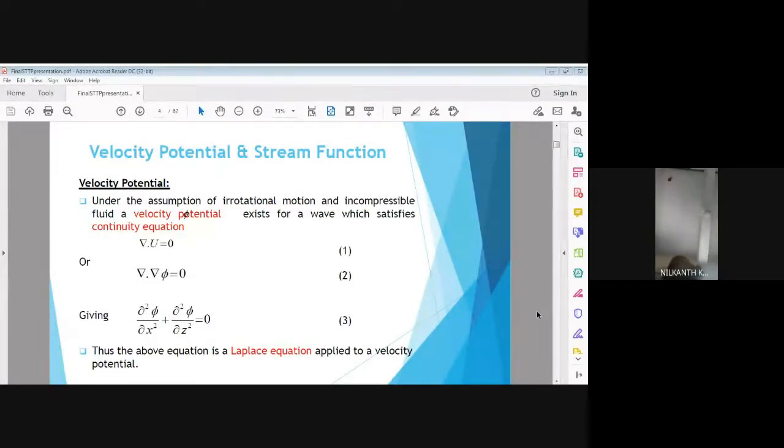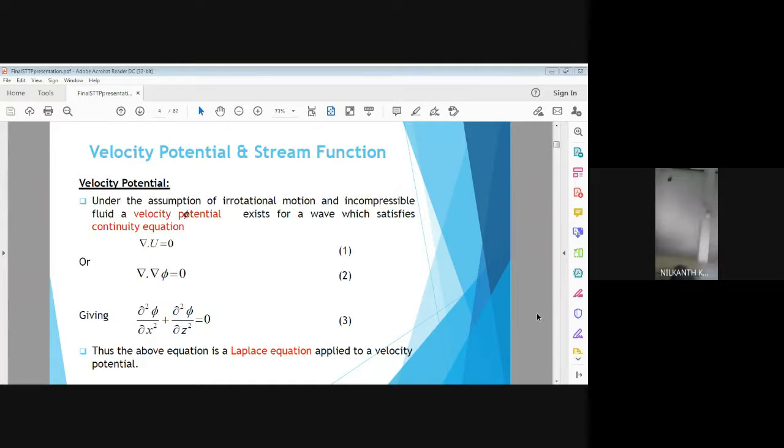that is dou u upon dou x. If we take xyz coordinate system, that is gradient of u. Suppose the capital U, we take three components, that is small u along the x direction, then small v along the y direction, and small w along the z direction.